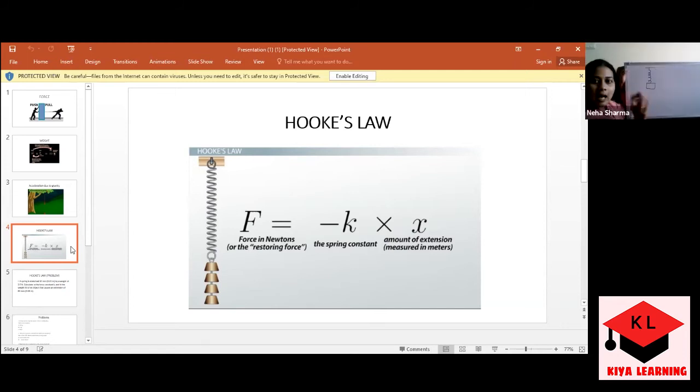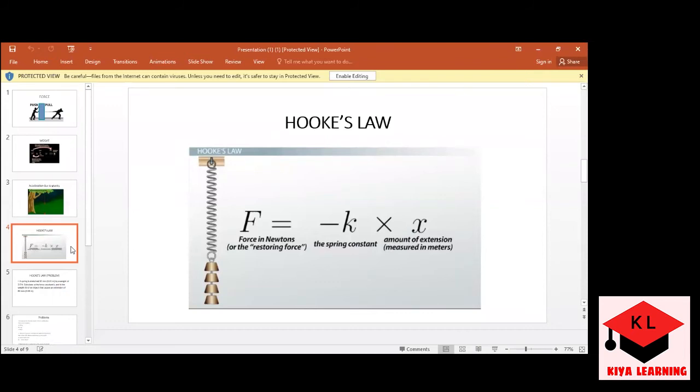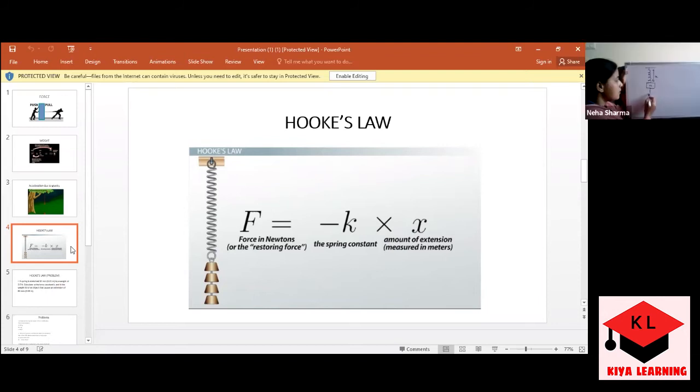So I am connecting a body with the spring, and the mass of the body is m. On connecting the mass, the spring is getting stretched by the distance x. Because of this mass, the weight comes into existence, and the weight of the body becomes m into g. Am I correct? So now what is happening?